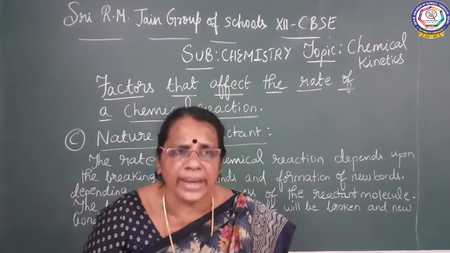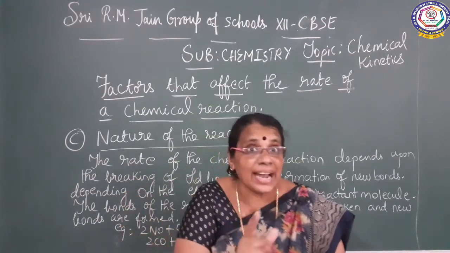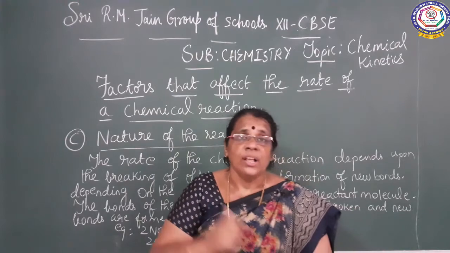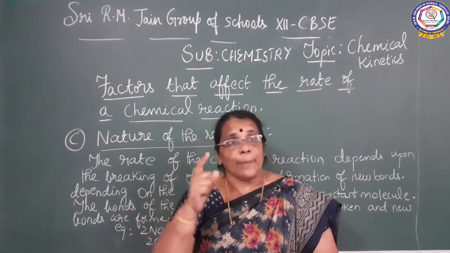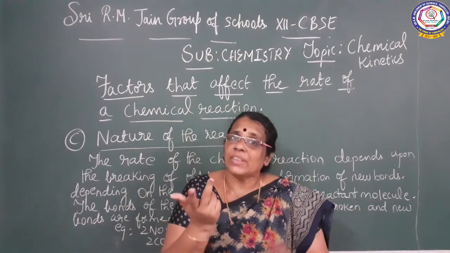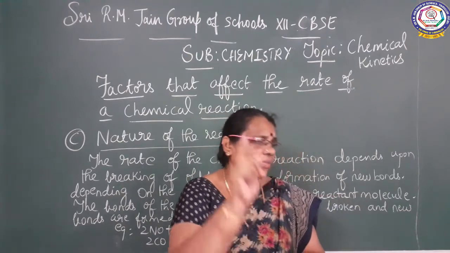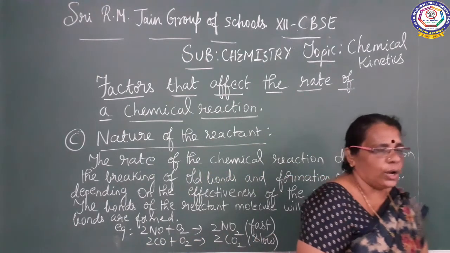So, from this factor, it is very clear that the nature of the reactant also plays a greater role in the rate of the reaction. Depending upon the effectiveness of the reactant, the rate of the reaction will vary. So, the third factor talks about the nature of the reactant molecule.